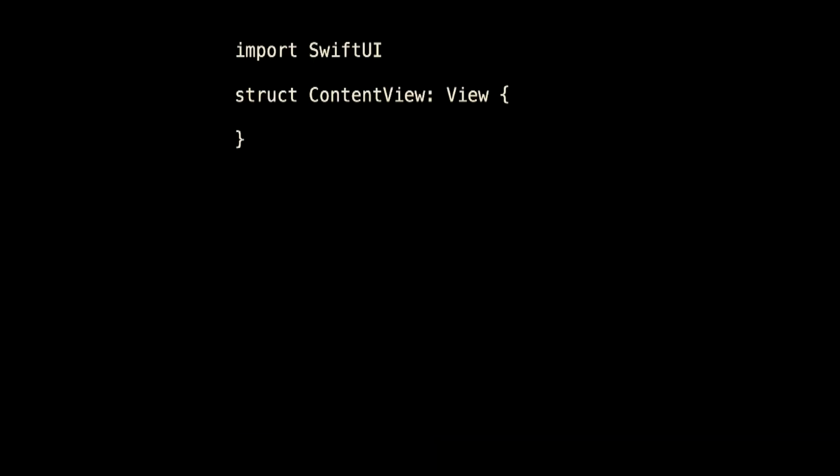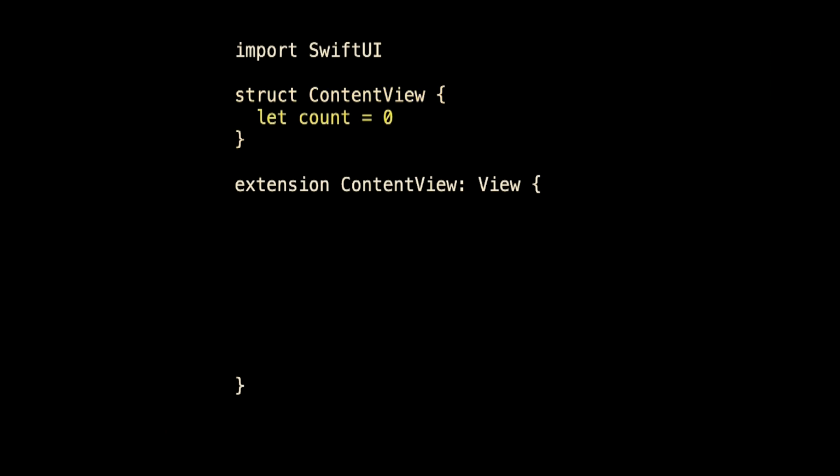Okay, so let's start with some local state. If I keep my state locally, one thing I do, if you haven't seen me speak, is I tend to split view code into two pieces. I put the struct, the memory footprint, at the top, and the part that conforms to View at the bottom, just to separate the two. And so at the top, let's add a property, count, and count is just an Int. We'll start it out with 0.